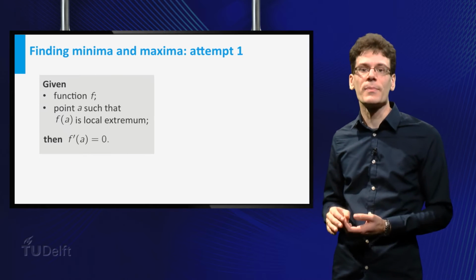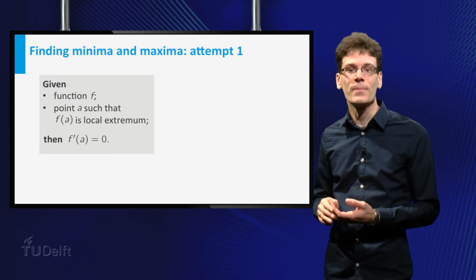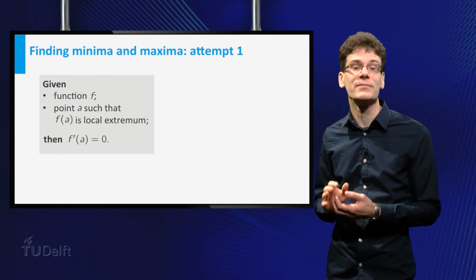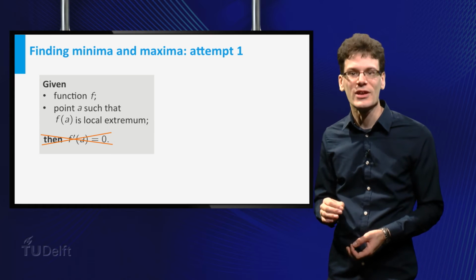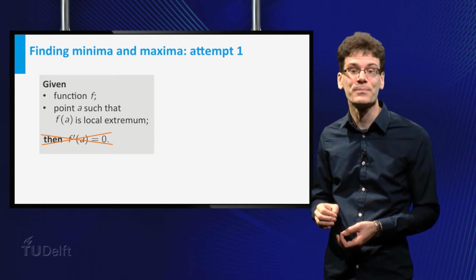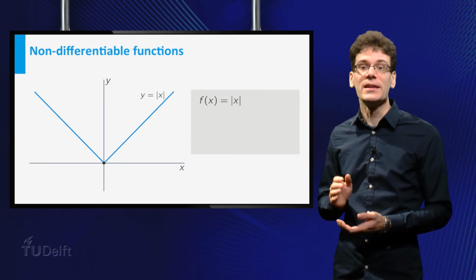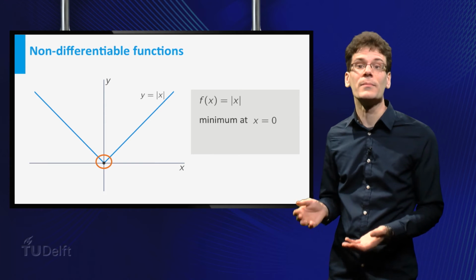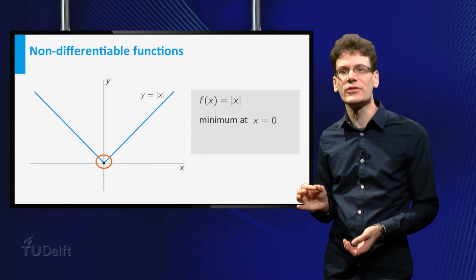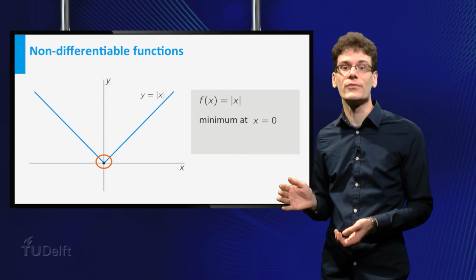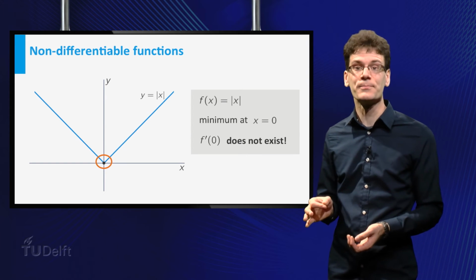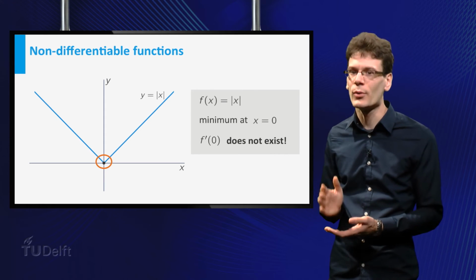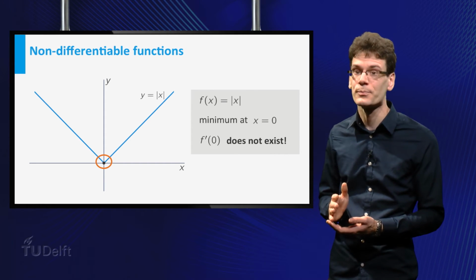Based on this, you may suspect the following. Given a function f and a point a where f has an extremal value, the derivative of f at a equals zero. Let me stress here that this is not always the case. Look at the following example, the absolute value of x. This function clearly has a minimum at x equal to 0. But what is the derivative there? As we have seen in the previous video, the derivative does not exist there. So we see maxima and minima can also be attained at points where the derivative does not exist.